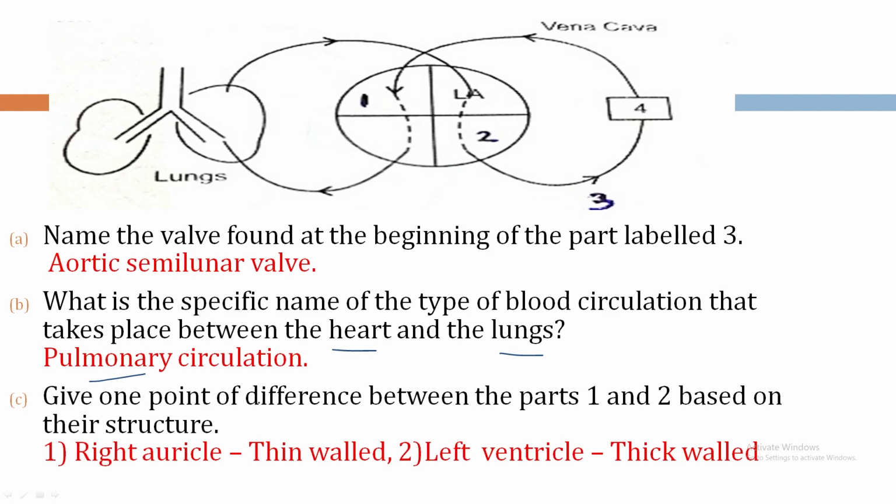C. One point of difference between the parts 1 and 2 based on their structure. Identify which is the one. 1 is right auricle and 2 is the left ventricle. So what is the structural difference? Right auricle is thin walled whereas left ventricle is thick walled.